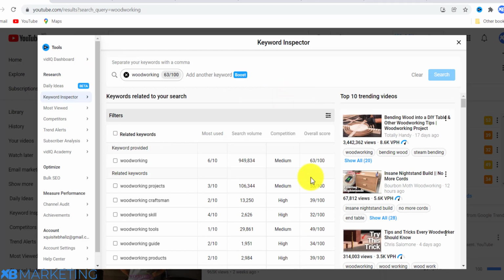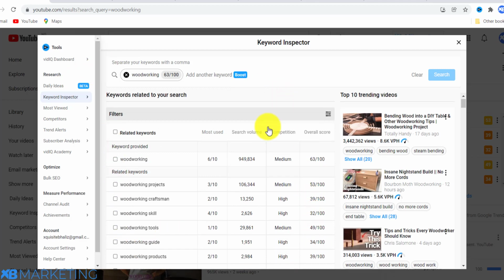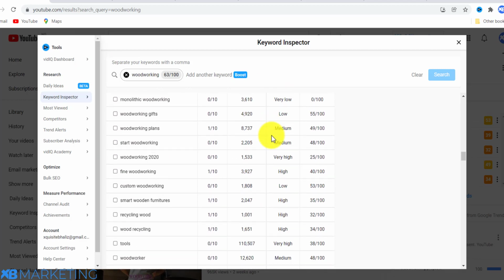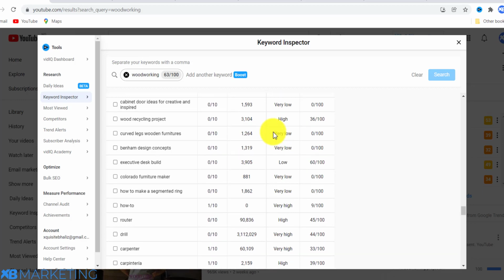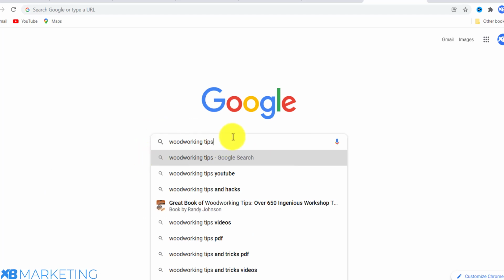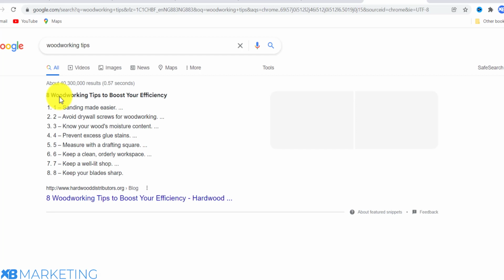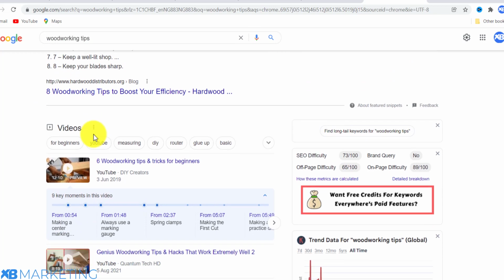So that is one benefit of using vidIQ, right? You can see a lot of keywords right here. I can keep on scrolling, and they are related to this woodworking niche. Once you've done that, you want to go onto Google and type in woodworking tips. Now you are going to see a lot of search results on Google. As you can see, these are tips right here.